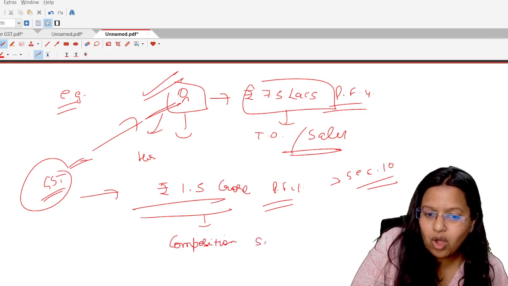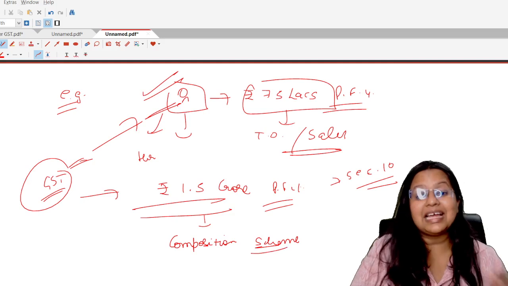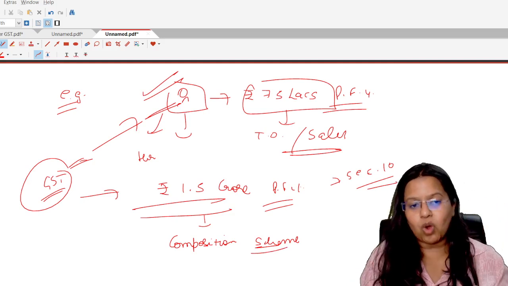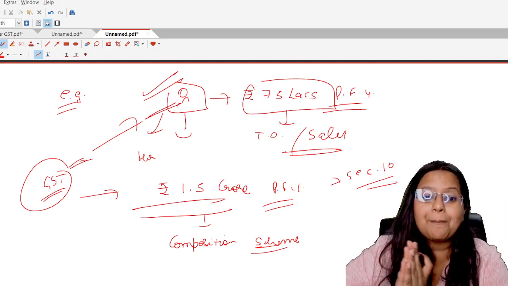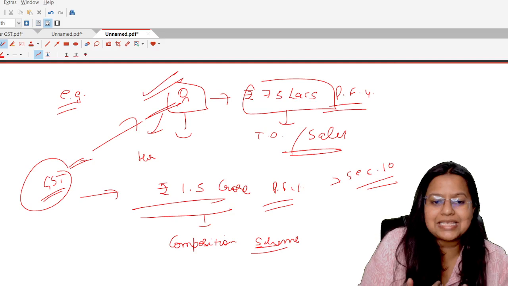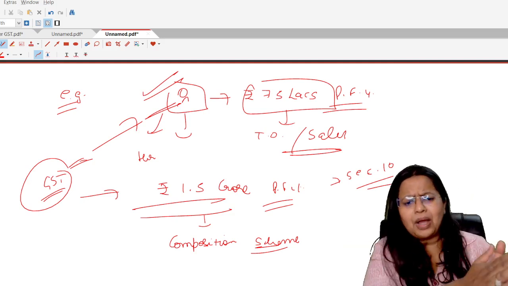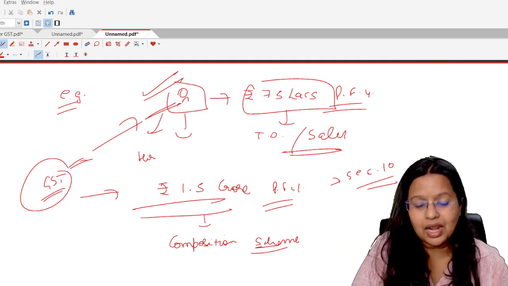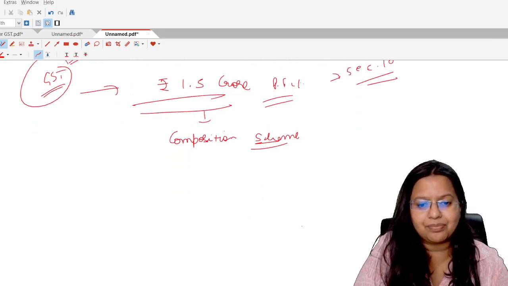So first of all, I am repeating myself that this is an optional scheme for small taxpayers. It means it is not a compulsory scheme. If that businessman wants to opt for that scheme, they can opt for it. Otherwise, they can opt out and take the normal scheme. Now, what is this composition scheme?